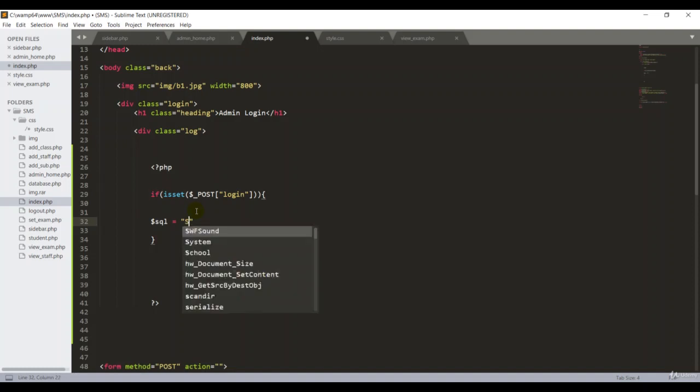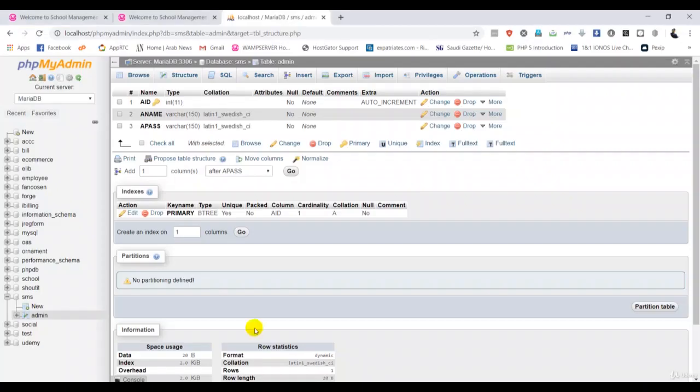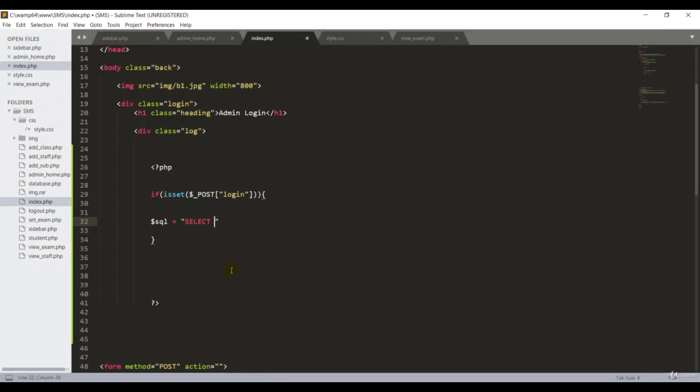So I'm going to type select. For example, if you go back to my database, here is my admin table, and I want to select these two entities, name and password, from the admin table. So that's why I'm going to type select star, from, then the table name, which is admin.